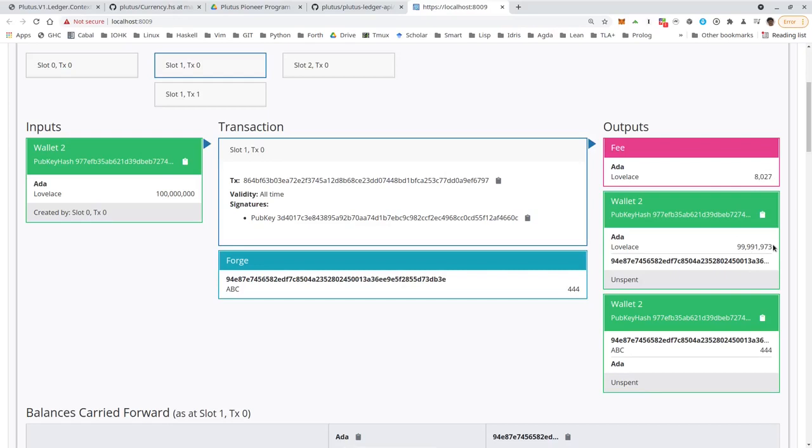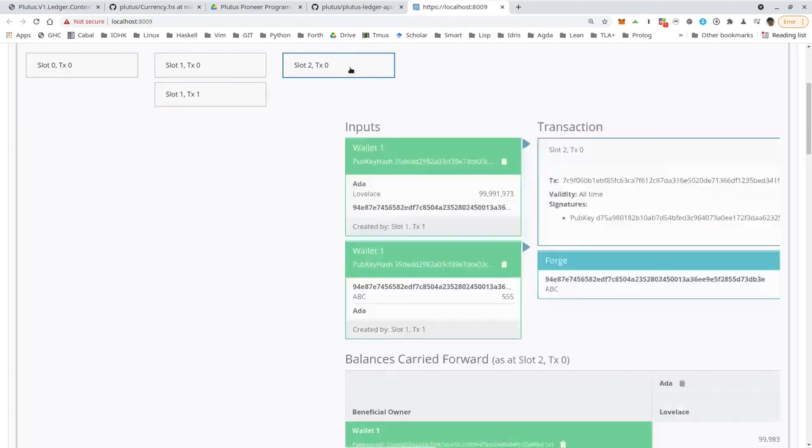Wallet 2 gets the change, and wallet 2 gets 444 of these newly minted tokens that didn't come in. So they have really been forged in this transaction, as is also indicated here in this forging block. This is the same for wallet 1, exactly the same, except everything is for wallet 1, and it's 555 instead of 444.